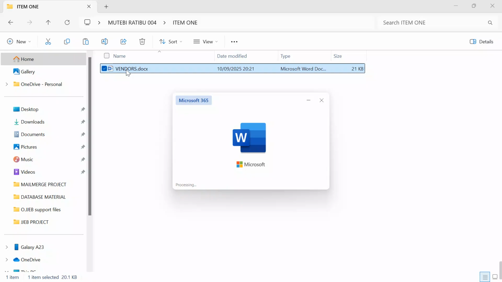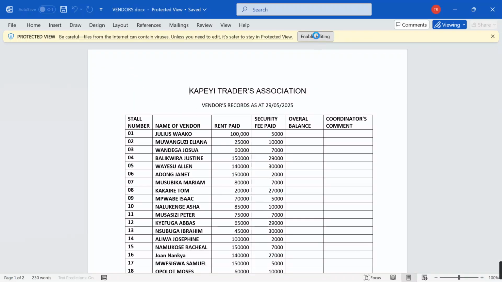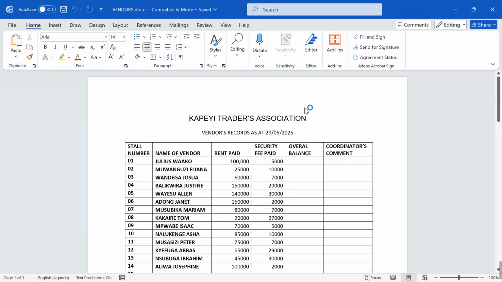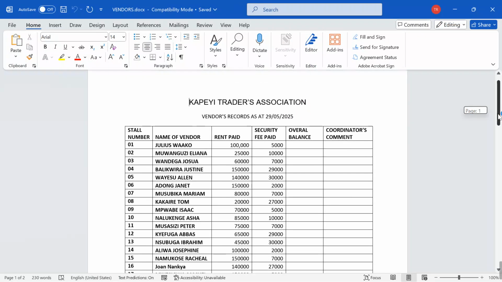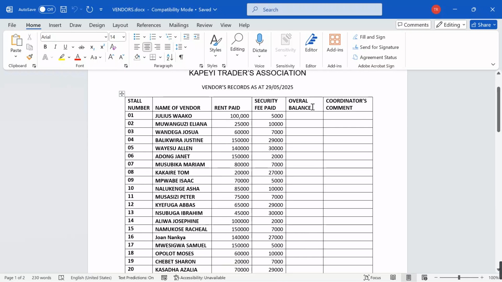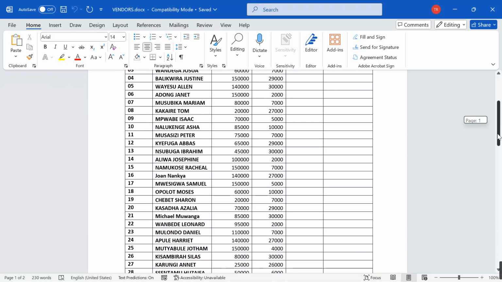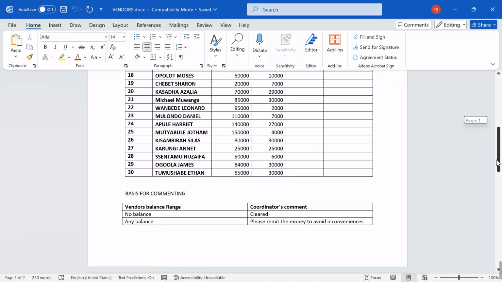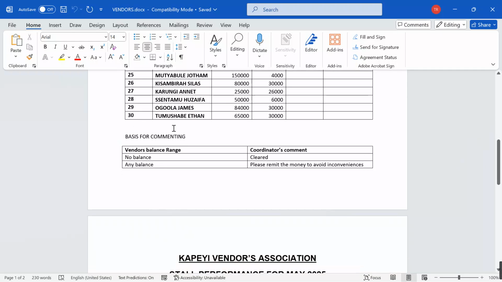I will open to view what is over here. So now, when I check through, we see that we have a simple table, and this table has over 6 columns where we have the store number, the name of vendor, the rent paid, the security fee paid, the overall balance, and the coordinator's comment. And then when we scroll down, we see that we have the basis for commenting.